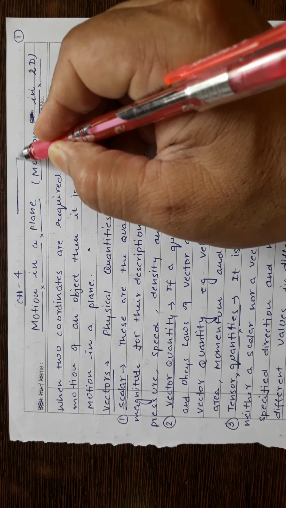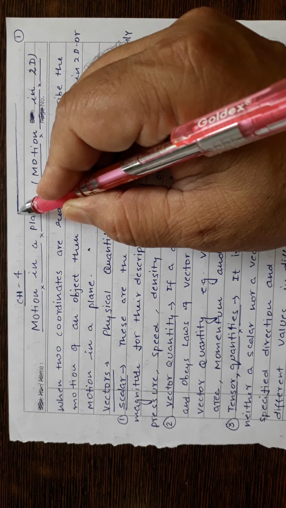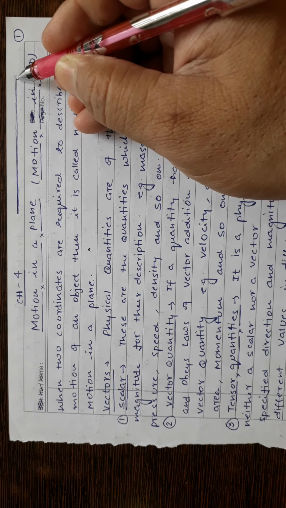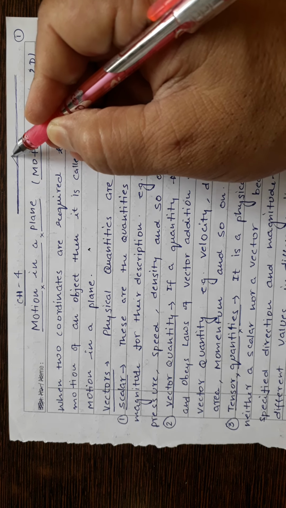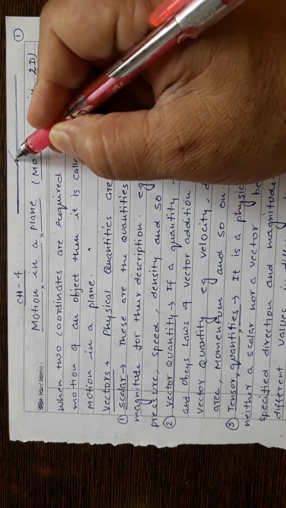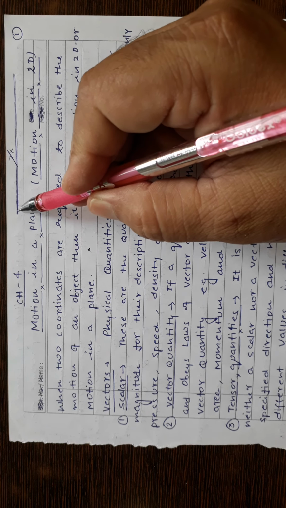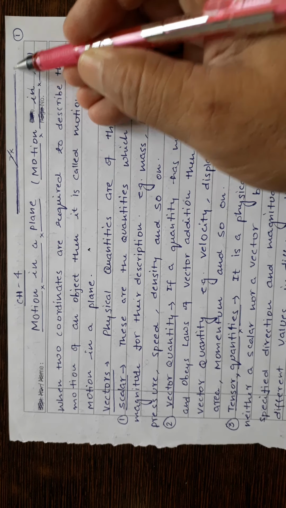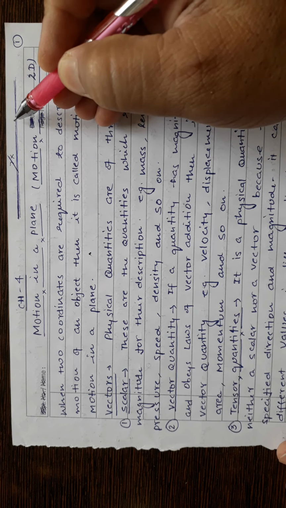Suppose this is the path of motion. Then the body is constrained to move only along this line. The body can reverse its direction of motion, but it cannot change its direction of motion. I mean, the body is not allowed to move in this direction. In motion in a straight line, or motion in 1D, only a straight line path is allowed to be traced by an object. But in this chapter, the body is allowed to change its direction of motion.